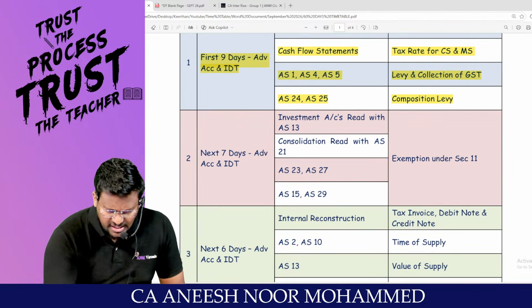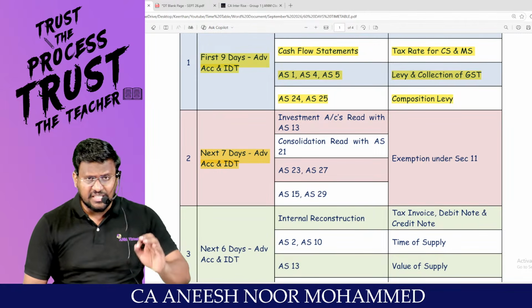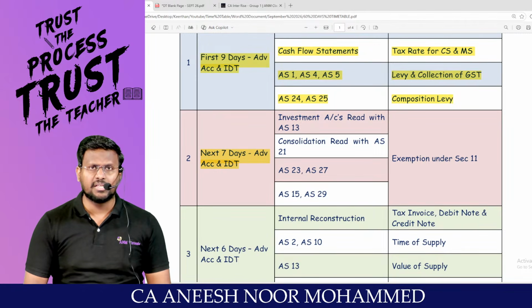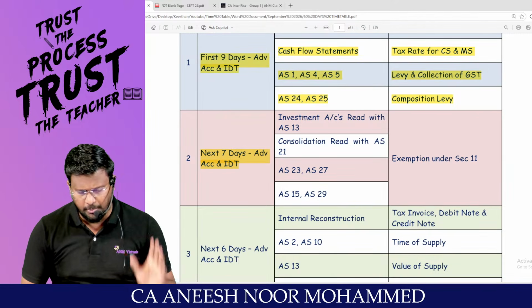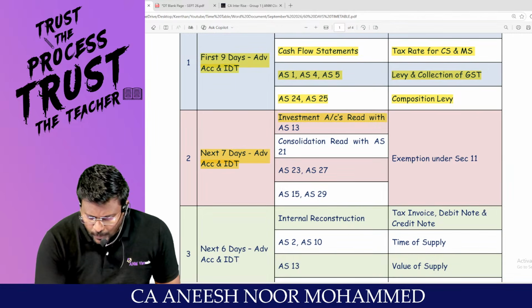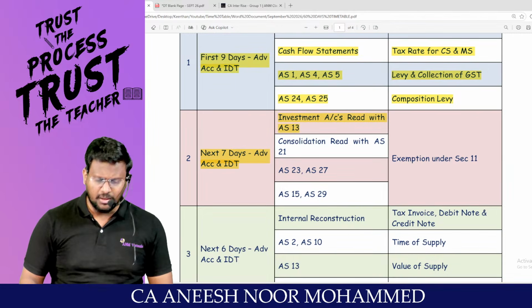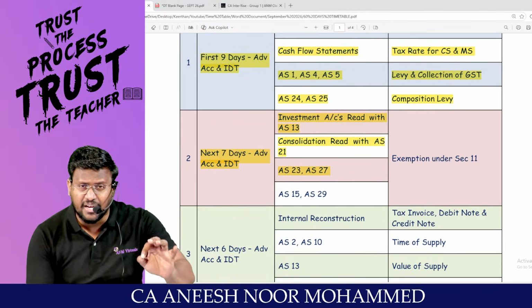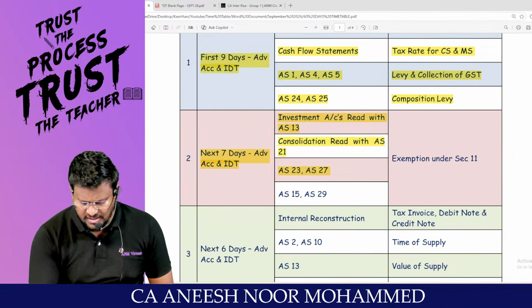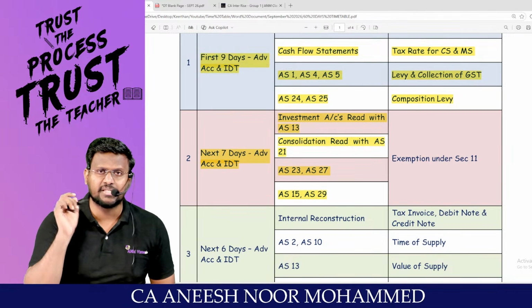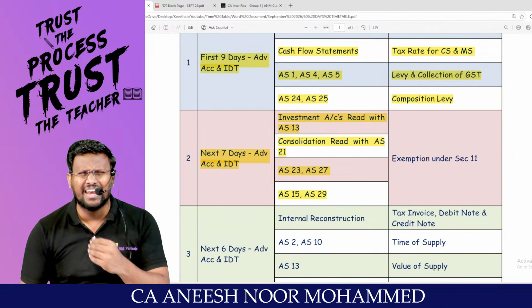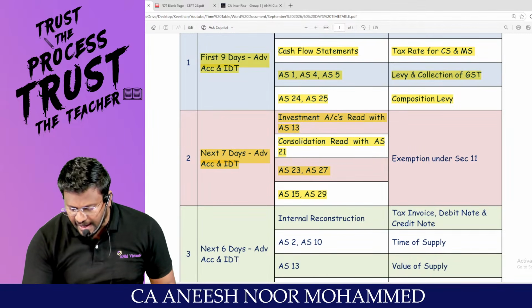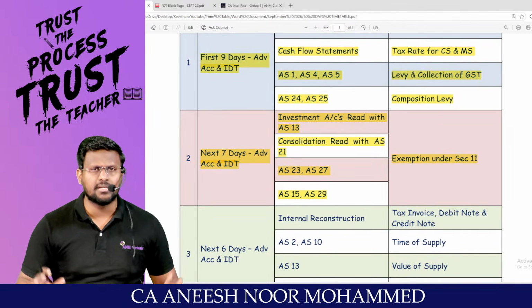Number 2, the next 7 days. The next 7 days, continue with the advanced accounting and IDT itself, if you are going to write only group number 1. In that, sir, investment accounts read with AS 13. Consolidation read with AS 21, AS 23 and AS 27, very important accounting standards, and AS 15 and AS 29 are very lengthy and liability based standards. And in IDT, do only exemption.